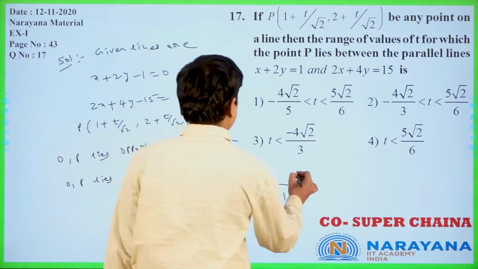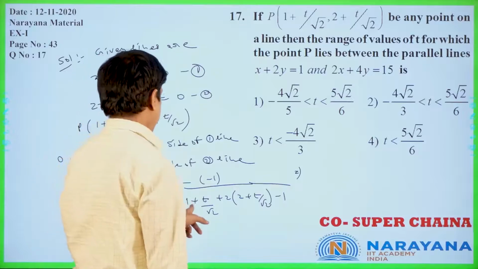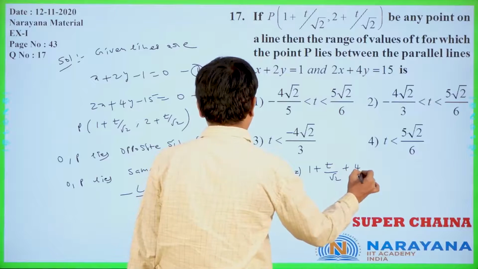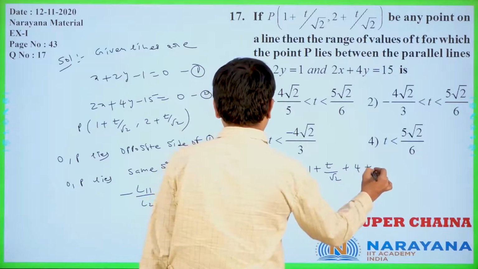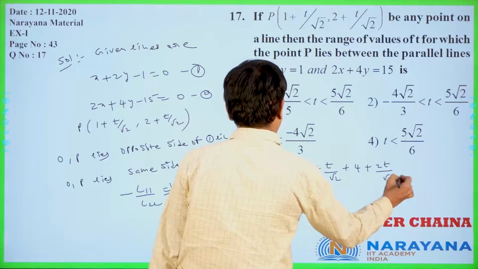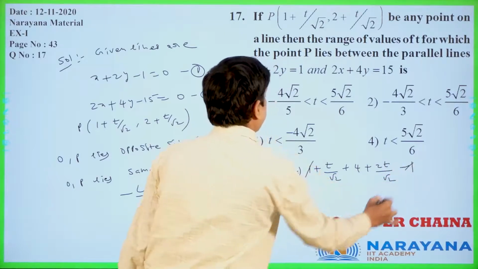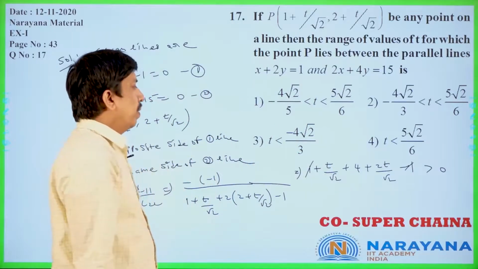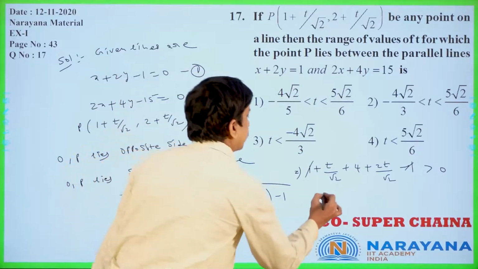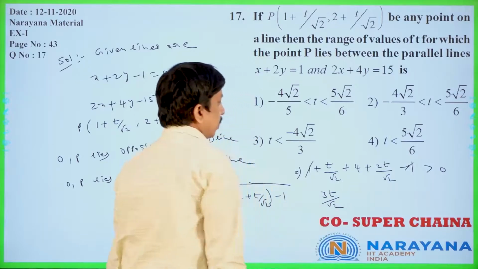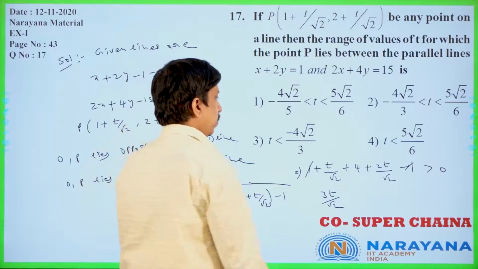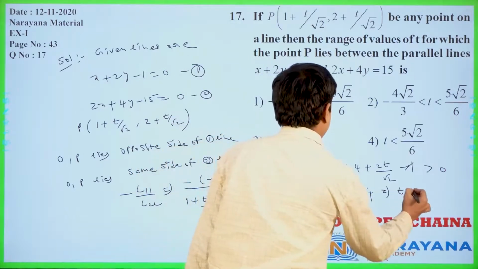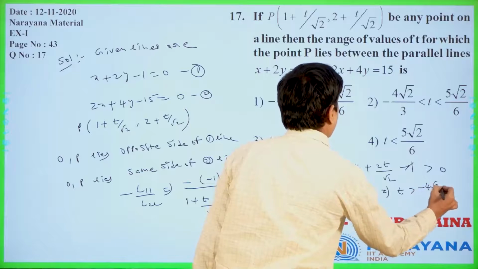For the denominator, once you check, it is 1 plus t by root 2, plus 4 plus 2t by root 2, minus 1. The plus 1 and minus 1 get cancelled. This should be greater than 0. t by root 2 plus 2t by root 2 is 3t by root 2. So 3t by root 2 is greater than minus 4, which implies t is greater than minus 4 root 2 by 3.